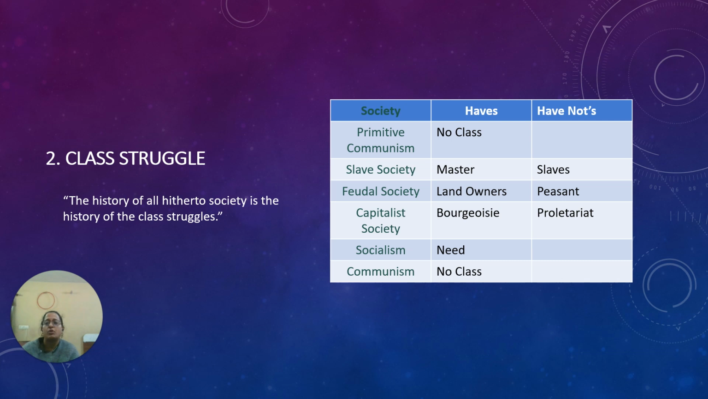Now in capitalist society, the two classes were bourgeoisie and proletariat. Bourgeoisie were the owners of the means of production: the lands, the factory system, and the tools, okay, everything. Proletariat were the laborers, so those only have their labor to sell. They don't have anything else to sell, okay. So the only thing they have is their labor.